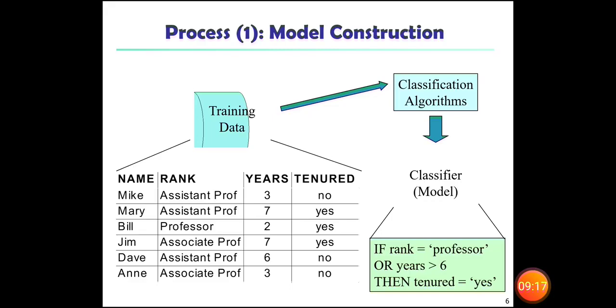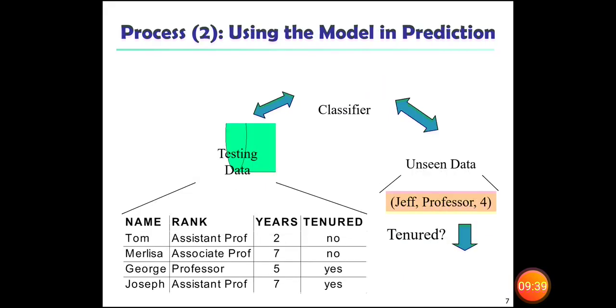So here we have taken training data. The training data is a known data. So we know who are all having yes, who are all having no, what is the years, what is the rank, what is the name. So everything is known over here. With this training data, we will try to classify unknown data. Here testing data we have taken, it is unknown data.